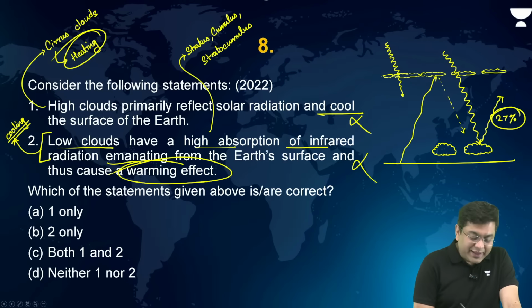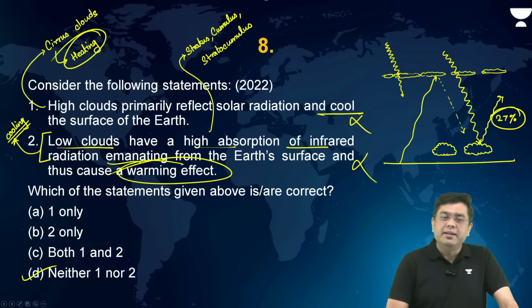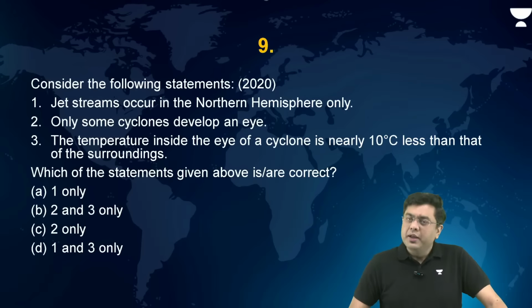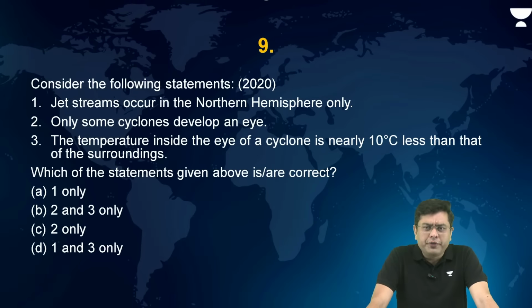So the correct answer in this case is D. That is neither 1 nor 2. Okay, I hope the concept behind it is understood. Now, the next question. It involves multiple different concepts and different chapters brought together.